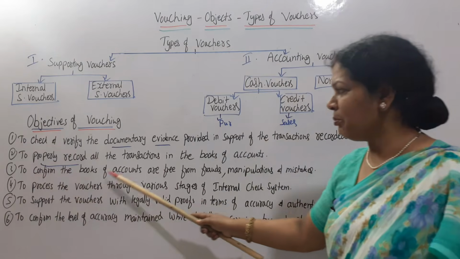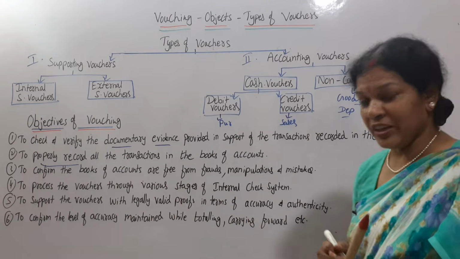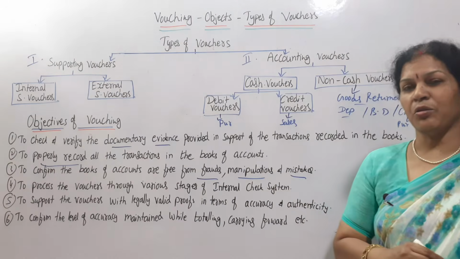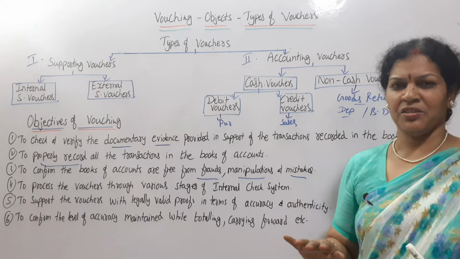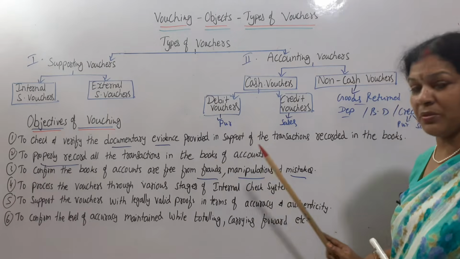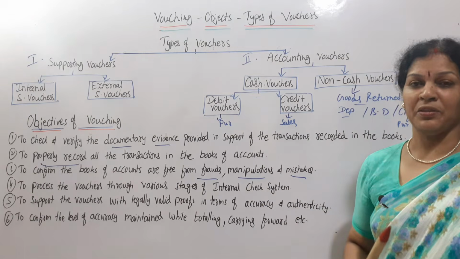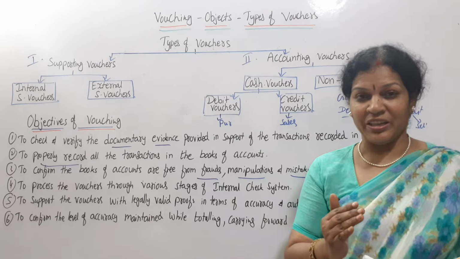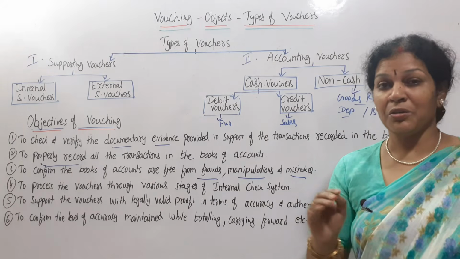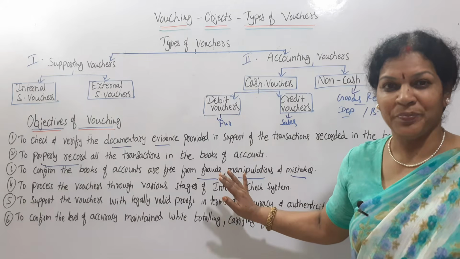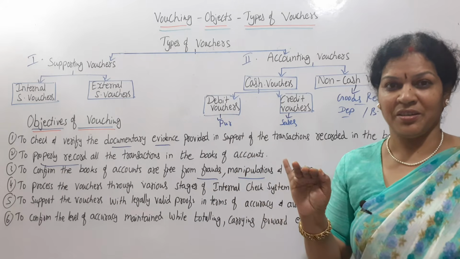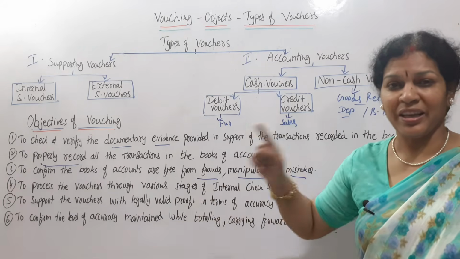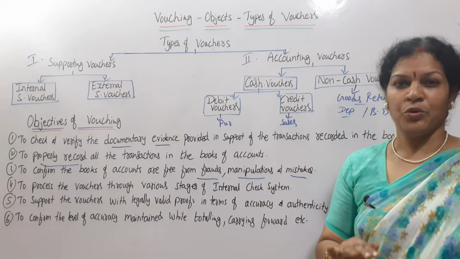Third thing is to confirm the books of accounts are free from frauds, manipulations, mistakes. Whatever is recorded in accounts, all the transactions should be free from frauds, manipulations, mistakes. Any kind of frauds, manipulations or mistakes, they have to catch it. While verifying each and every transaction with documentary proof, they will come to know if any mistakes are there, if any frauds are there, if something is manipulated. That they have to find out while vouching.